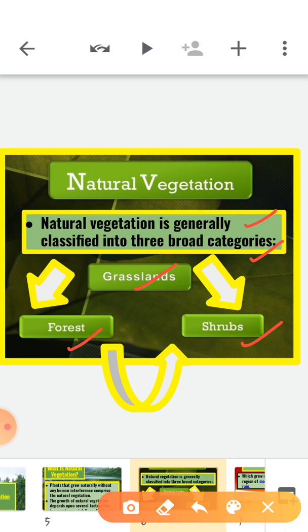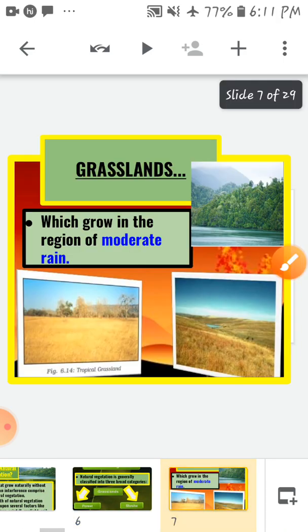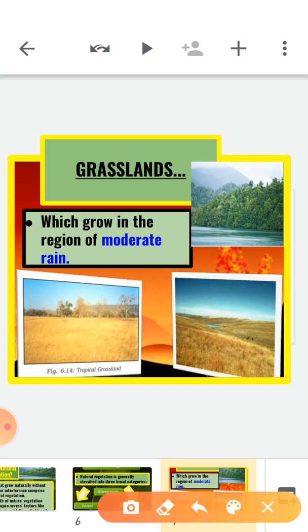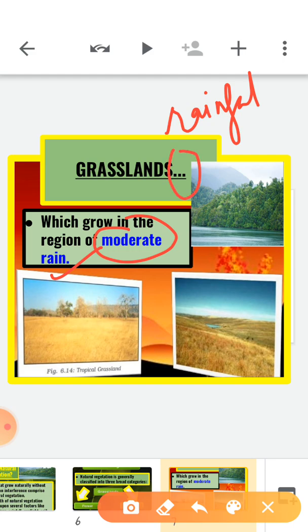So let's first understand what is grassland. Grassland grows in regions of moderate rain. Moderate rain means you get moderate rainfall, not too much and not too little. Basically, in regions where the amount of rainfall is low, the vegetation cover will be grasses, that means grasslands.